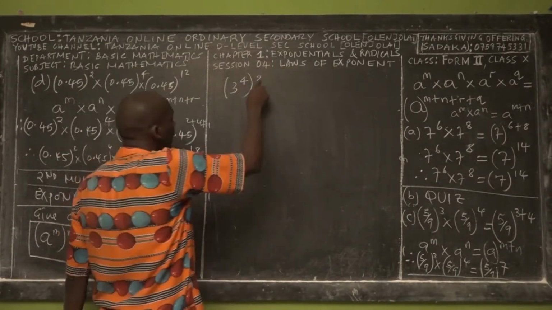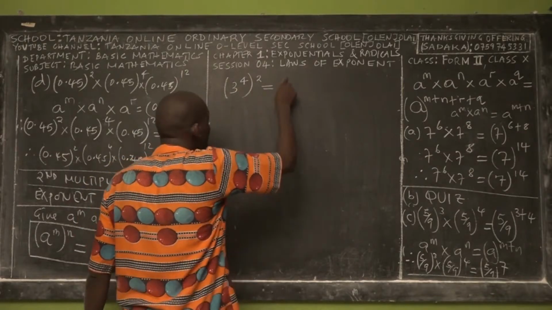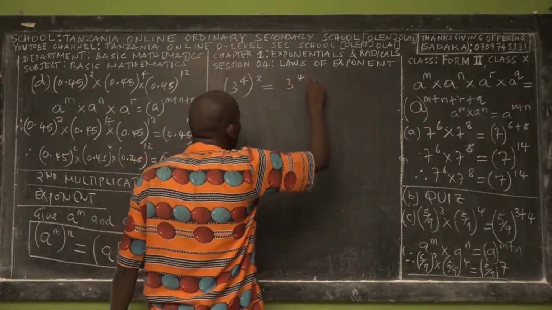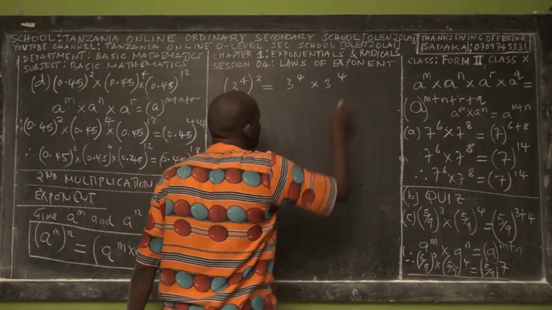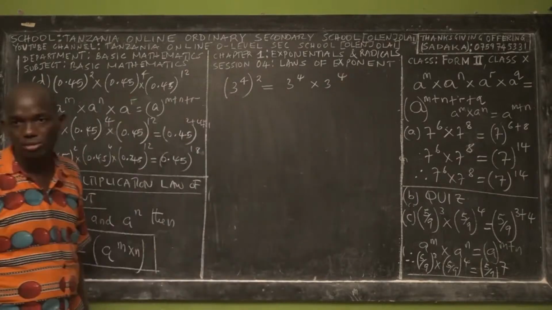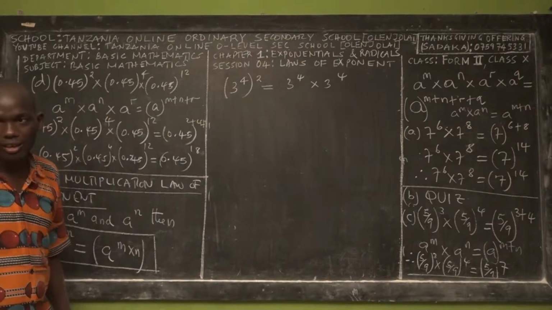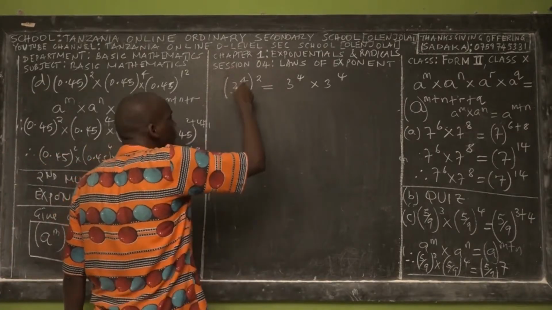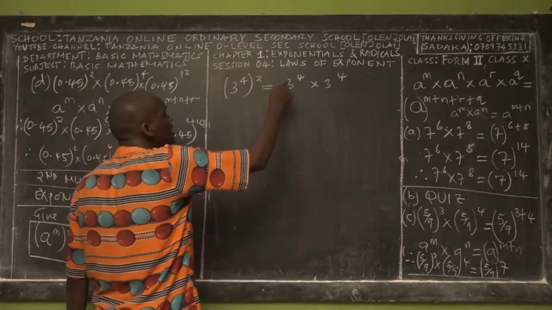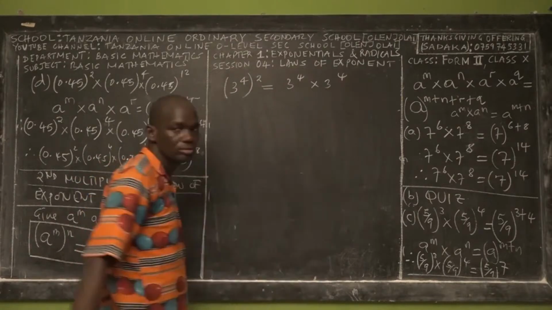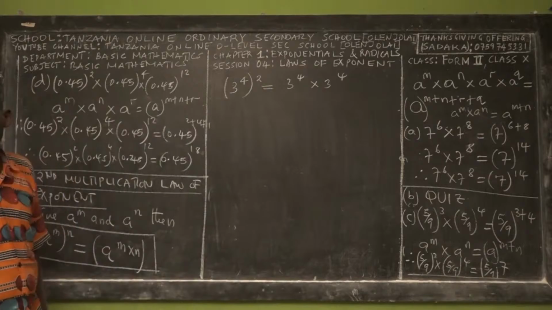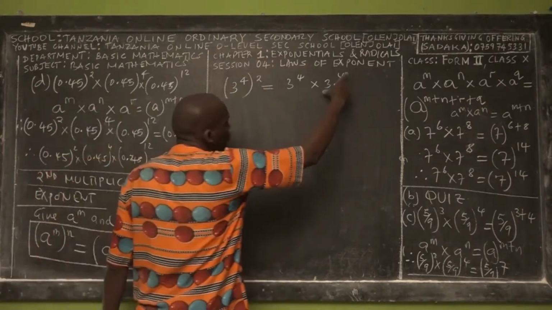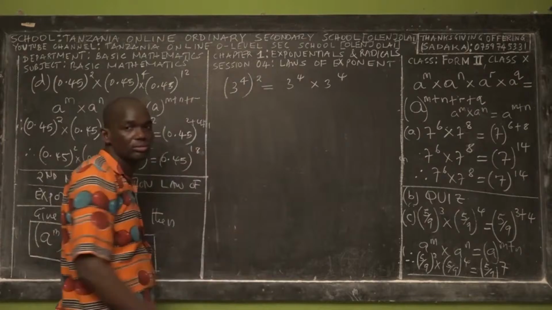Usually we used to say that this is 3 power 4 multiplied by 3 power 4. Writing it this way, 3 power 4 power 2 means 3 power 4 times 3 power 4. How many 3 power 4? Two. That's why we have these 2.